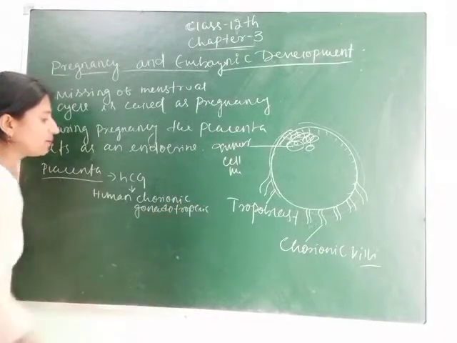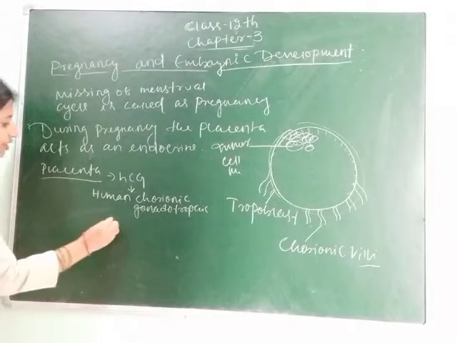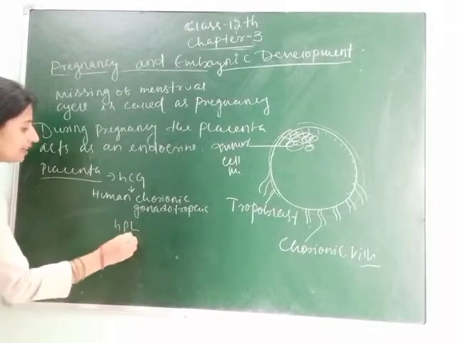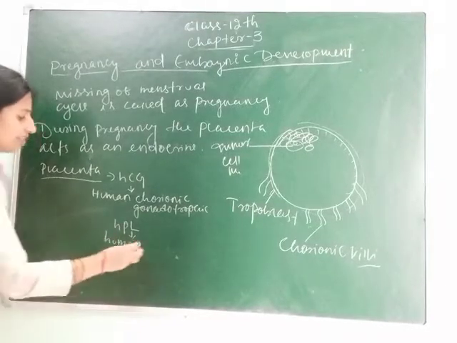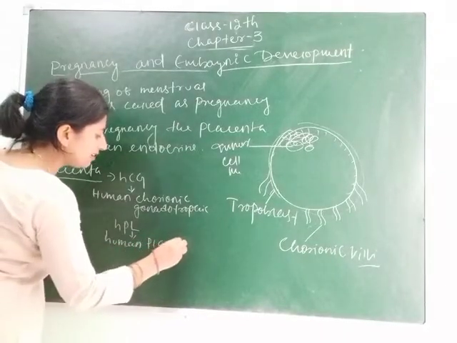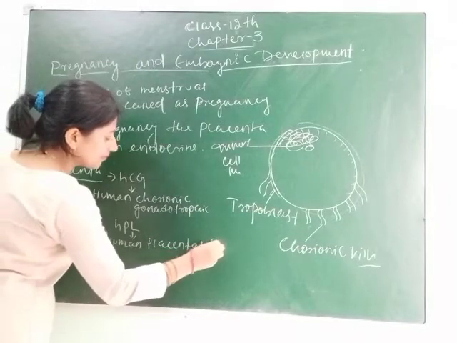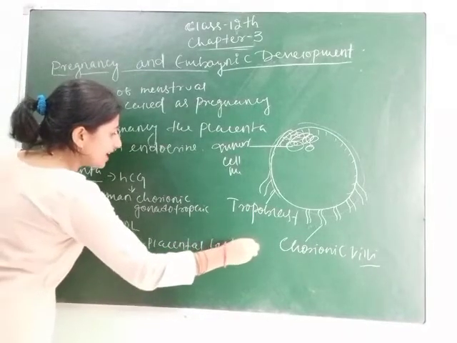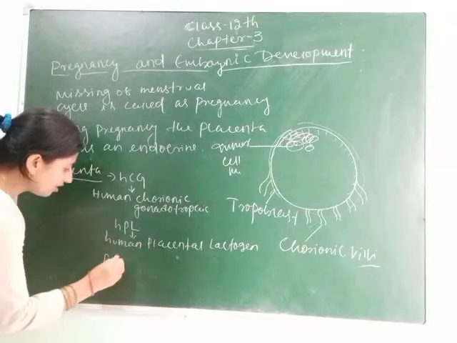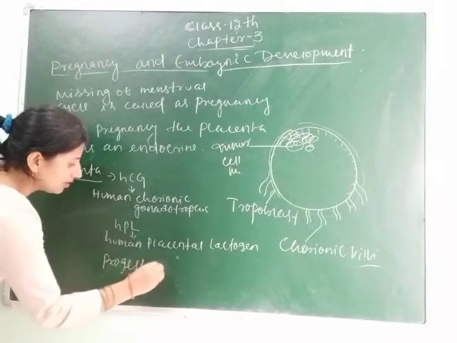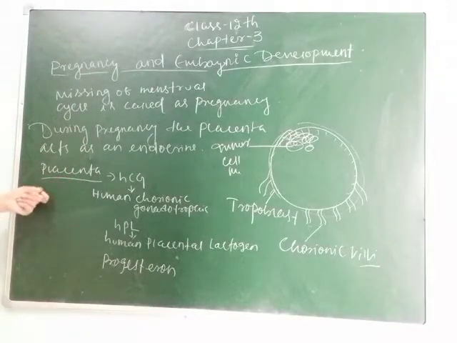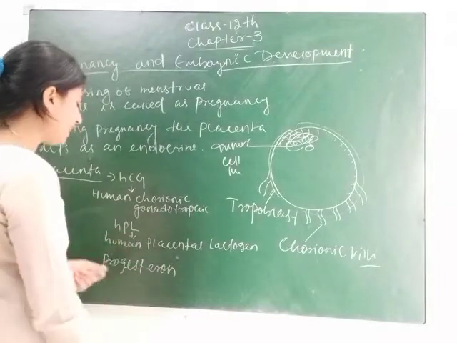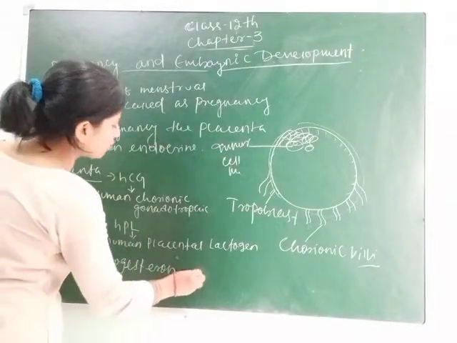I will explain the function of HCG. The next one is HPL, human placental lactogen, and progesterone. So these three major hormones are secreted from the placenta during pregnancy. Progesterone and estrogen also.